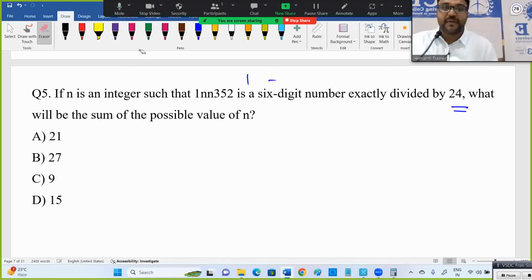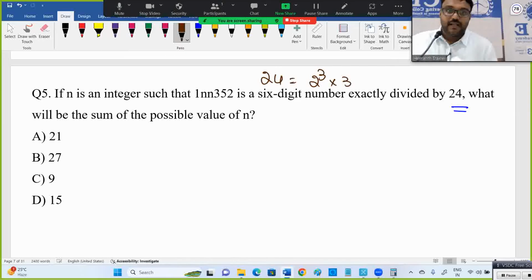Why, sir? Write 24 as prime number powers. What is that combination? 24 is 2 cube into 3, so divisible by 8 and 3. Prime number powers you write 8 and 3 only. The other reason, for those who are saying 6 and 4, I'll give a simple example. Take 12. Is 12 divisible by 4? Is 12 divisible by 6? Is 12 divisible by 24? Wrong, right? Then your rule is wrong. If you say divisible by 4 and 6 then divisible by 24, it is wrong.